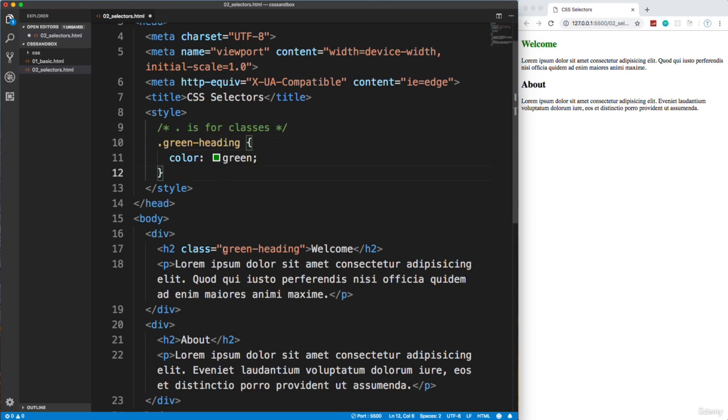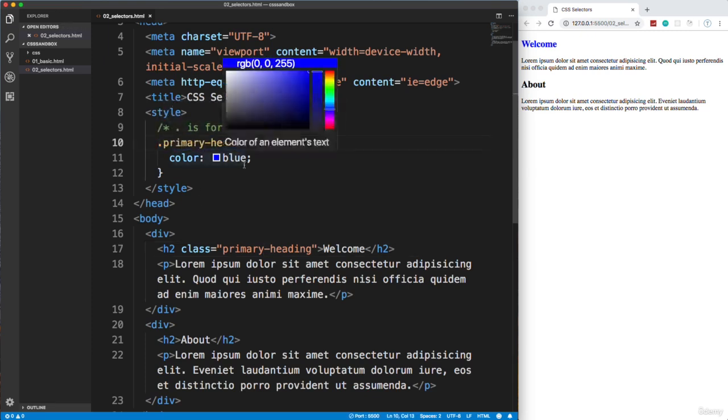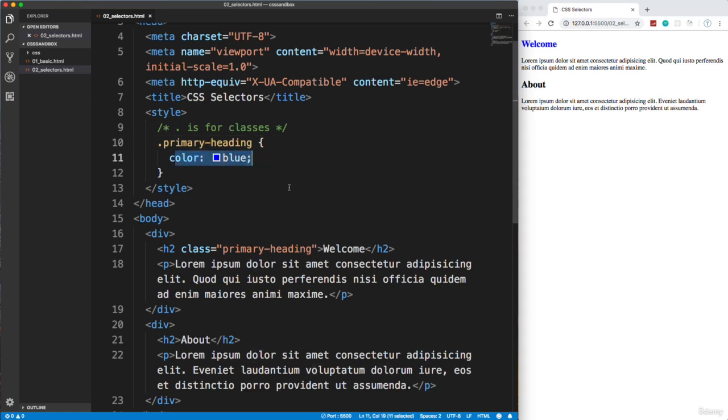So now what I want to do is talk a little bit about naming conventions. This is not really a good name because at any point we might want to change this to a different color like blue. Maybe it's a website for a company and they change their branding. So if I save that, it's now blue. In this heading, or I'm sorry, this title here, the class name makes no sense. So what I would do is I'd call this something like primary heading instead of green heading. Okay, that way it's just your primary color, your heading's primary color. You might even have a secondary heading class if you want a different color. And it doesn't have to just be color. You could change the font size, whatever it is that you want.